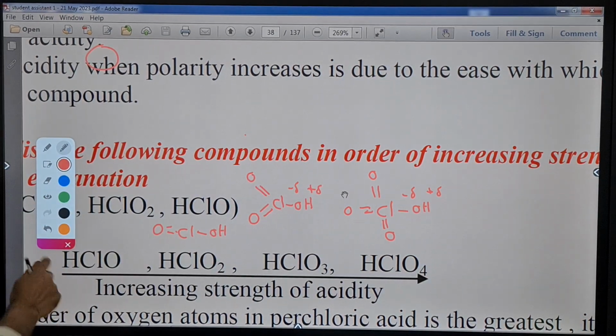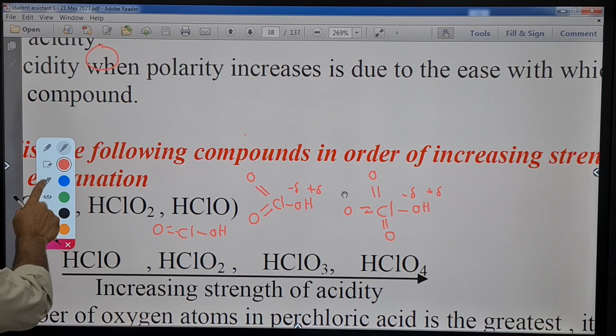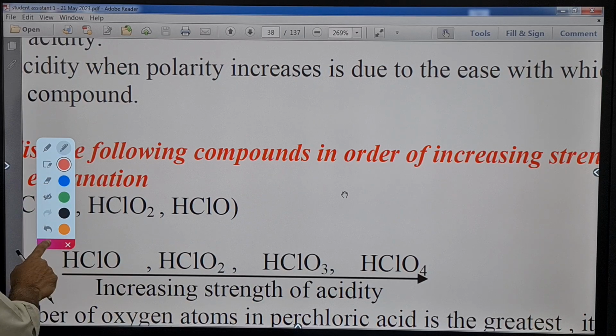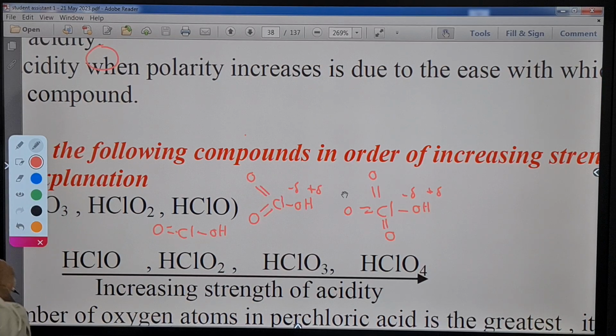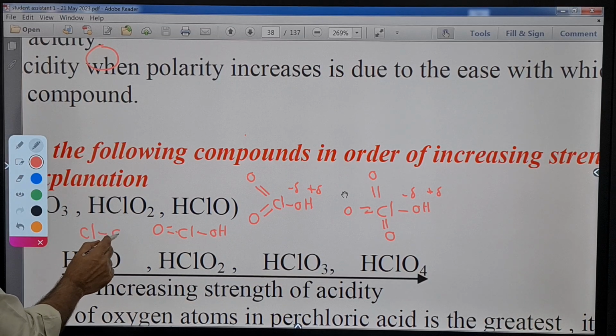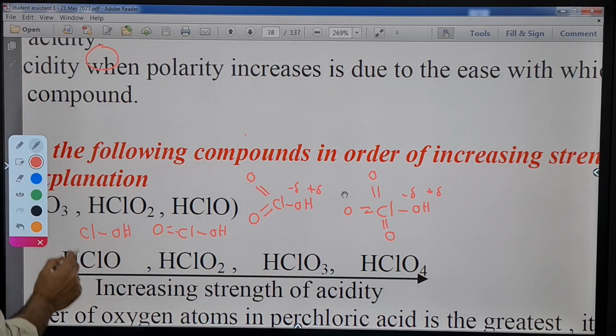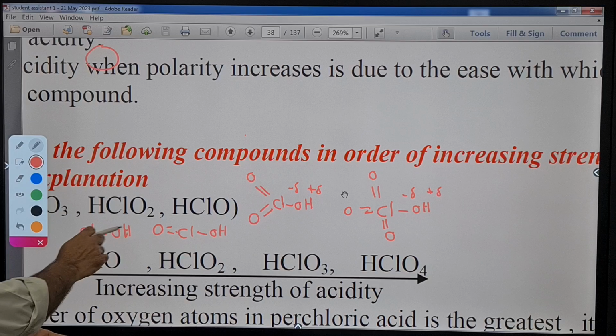Okay, let's see the final one. We have chlorine with OH only. No oxygen. When there is no oxygen, the polarity here will be very, very weak.